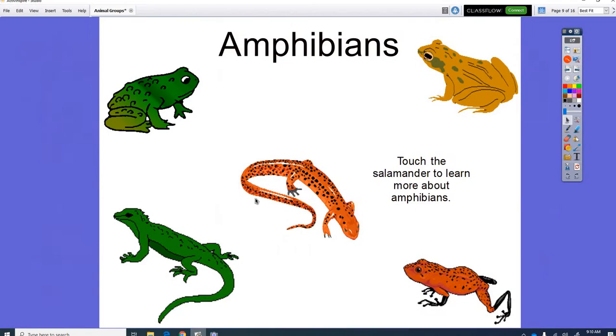So I've saved amphibians for the last, because amphibians are kind of special, and the video is going to explain what I mean by that. But amphibians do something that none of the other animals do, and it's something called a metamorphosis. Can you say metamorphosis? It's a hard word, but the video is going to explain, and we're going to talk about it at the end of the video, what metamorphosis means. But that's what makes animals amphibians. They're special like this. So let's go ahead and watch the video and find out what it means. Alright, so here's our amphibians, and there are only just a few animals that are amphibians. I'm going to click on this salamander, and our video will come up.